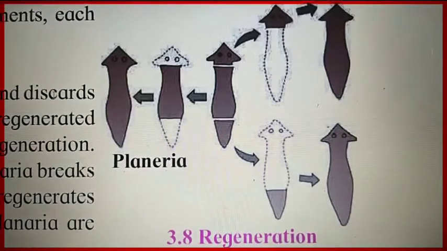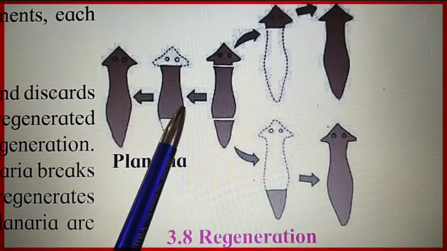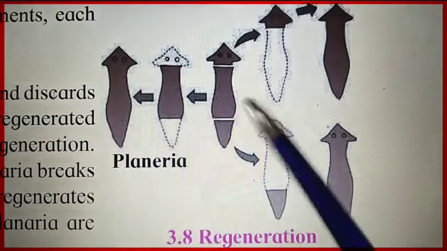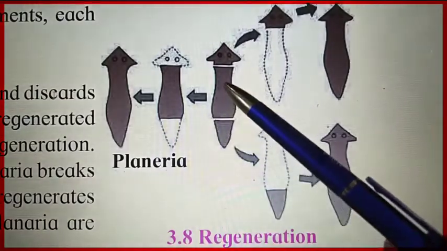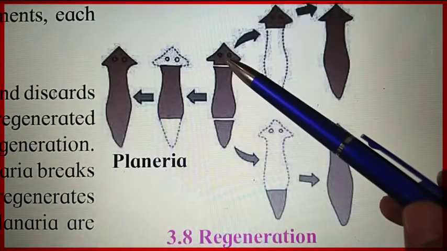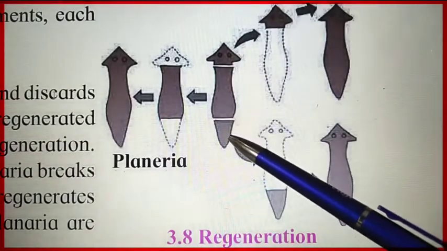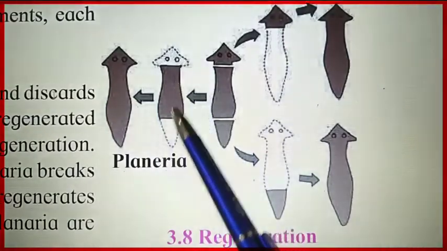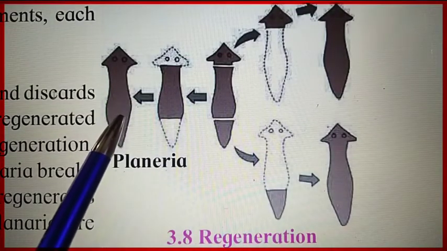See here in the diagram, this is the planaria, and its body divides into three different parts: the head region, body region and tail region. The body region then develops into the head and tail also, and the whole planaria acquires its body.